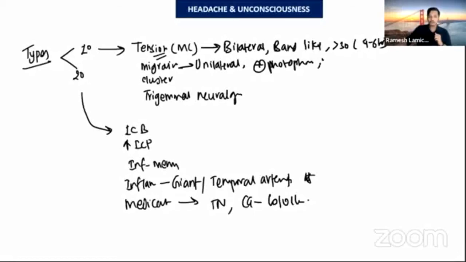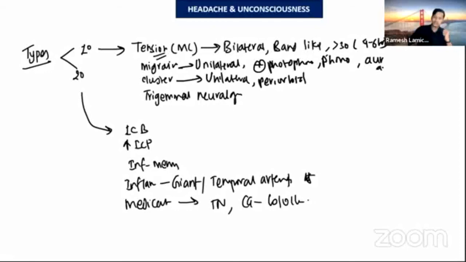Photophobia, phonophobia. Then another one is aura. The patient usually has aura before the attack. Another one is cluster headache, which occurs exclusively in males, and is a unilateral periorbital region headache. This headache usually lasts for 15 minutes to 3 hours.